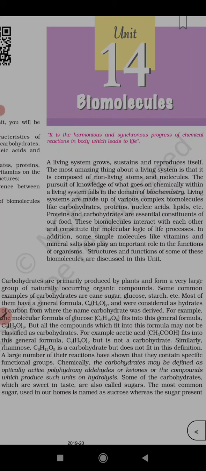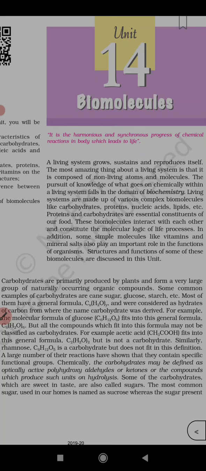Living systems are made up of various complex biomolecules like carbohydrates, proteins, nucleic acids, and lipids, etc. Proteins and carbohydrates are essential constituents of our food. These biomolecules interact with each other and constitute the molecular logic of life processes.